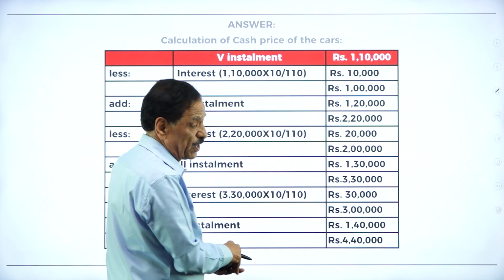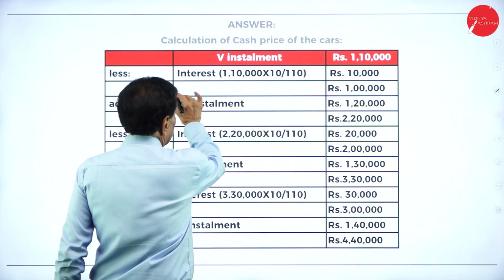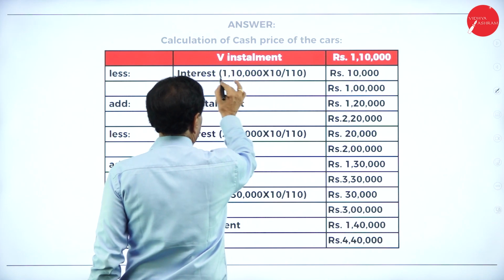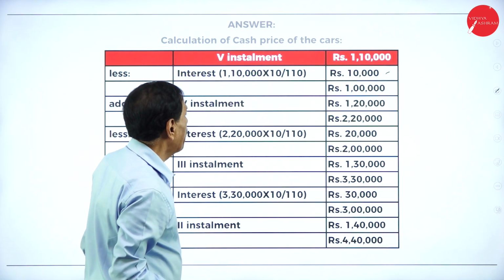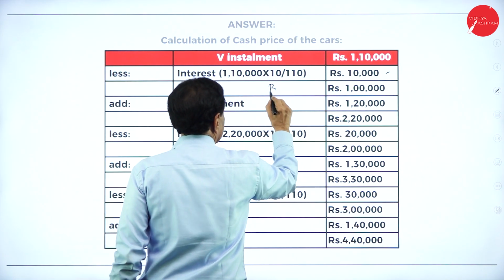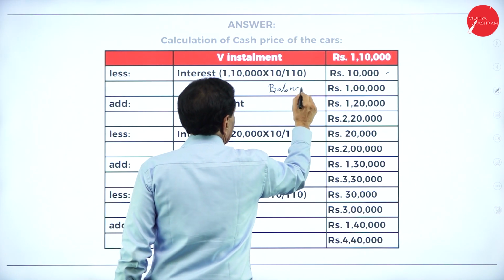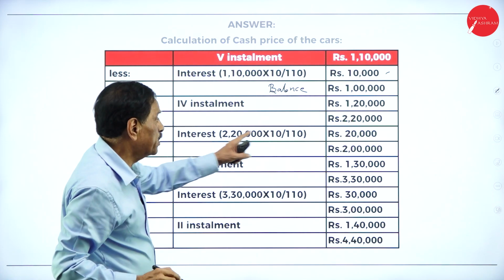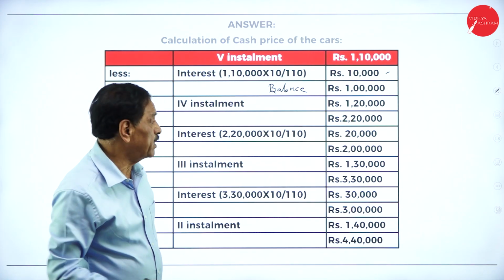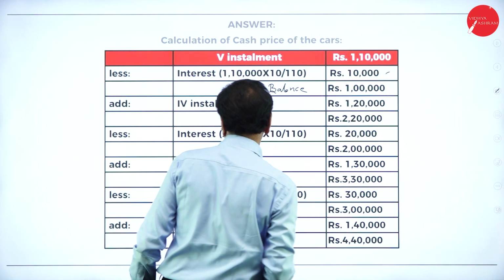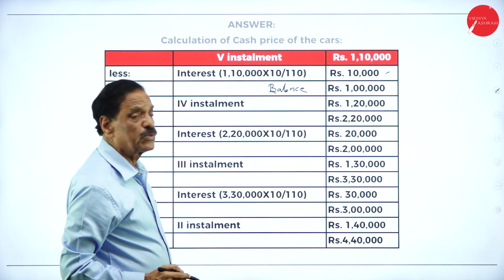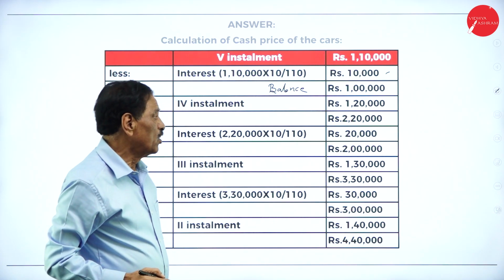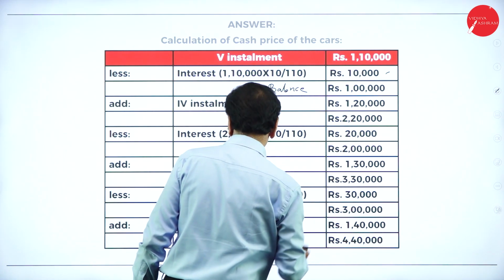So your fifth installment is 1,10,000 minus interest. 10 by 110 of 1,10,000 is 10,000. Balance is 1 lakh. Then add back the fourth installment 1,20,000. It becomes 2,20,000. Less interest: 10 by 110, that is 1/11, is 20,000. Your balance is 2 lakh.